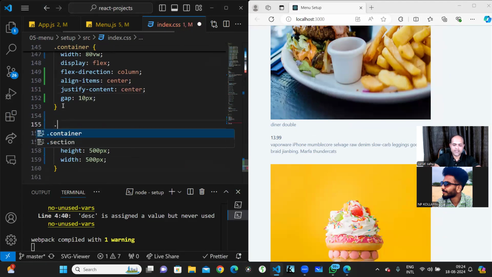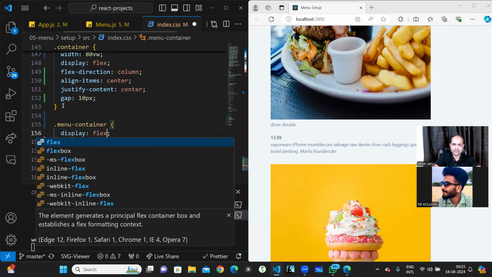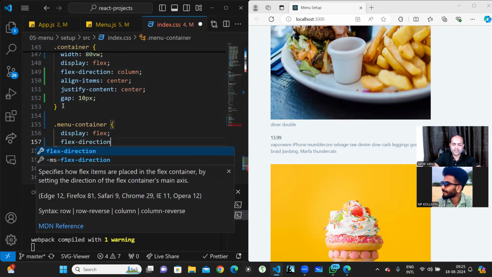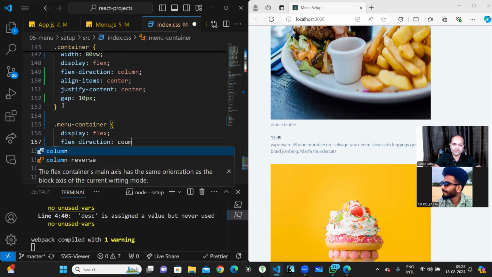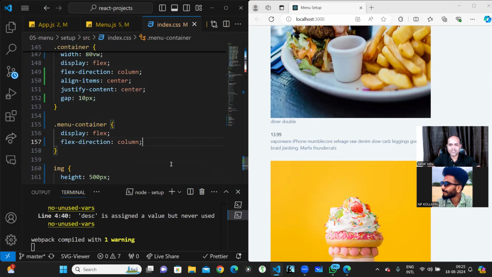In the menu container, here also I just write display flex, and flex direction again it will be column. There won't be much change over here.